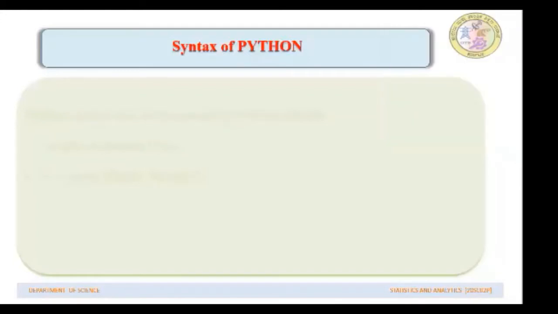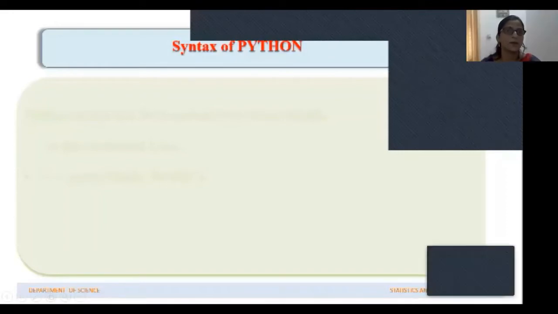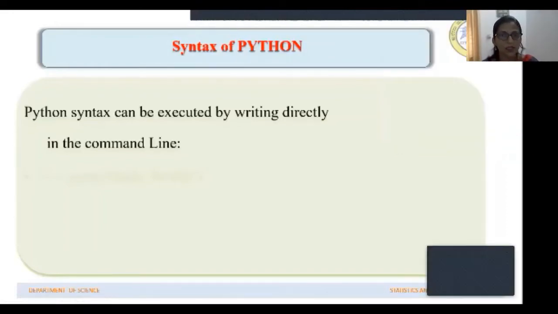Now let us quickly go through the important things which we need to know before actually writing the program. Python syntax can be executed by writing the commands directly in the command prompt or command line. So you just have to open the command prompt and type the syntax there. It will be executed in the command prompt itself.